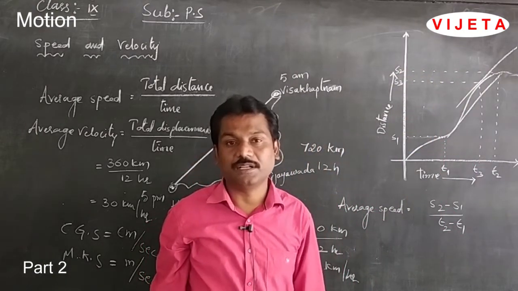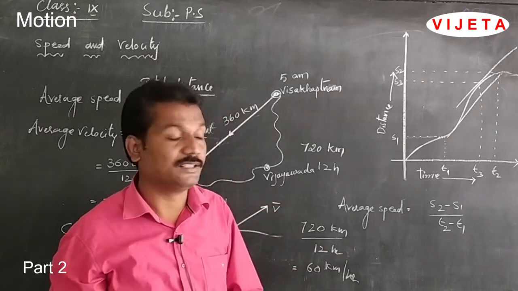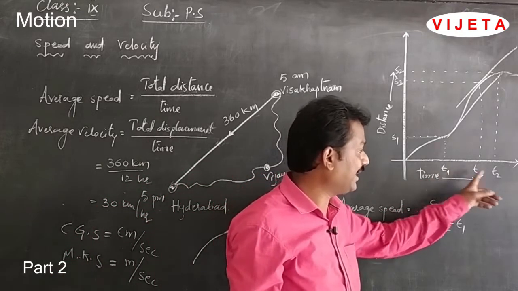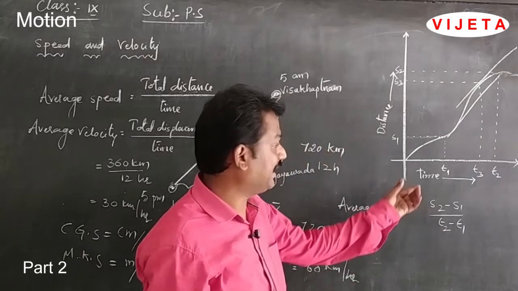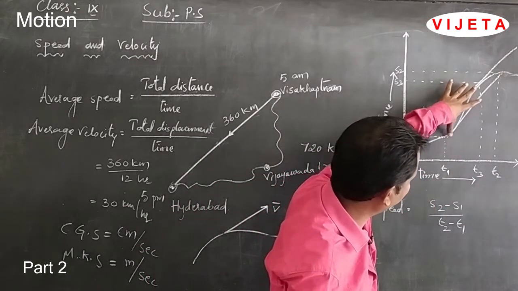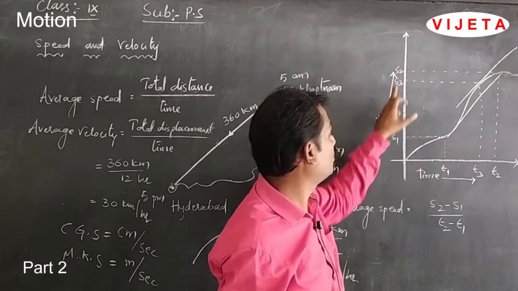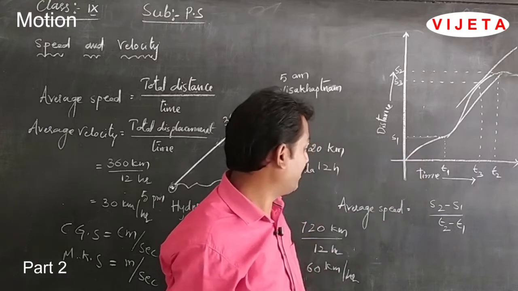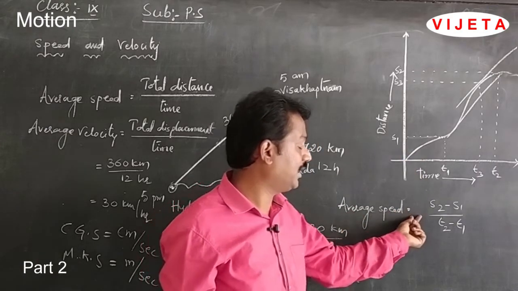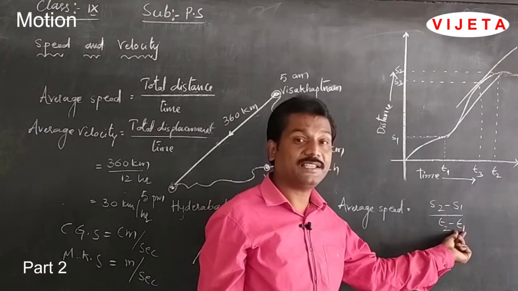Now, I would like to measure the average speed of the vehicle in between T1 and T2. In between T1 and T2, the body has covered this portion, which is nothing but S2 minus S1. That means average speed is equal to (S2 minus S1) by (T2 minus T1).